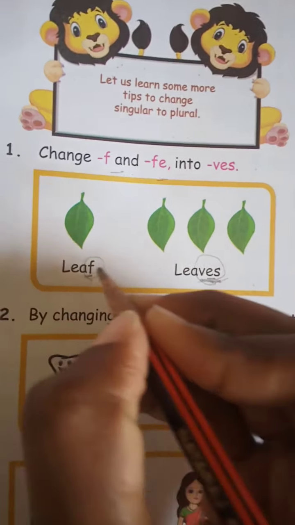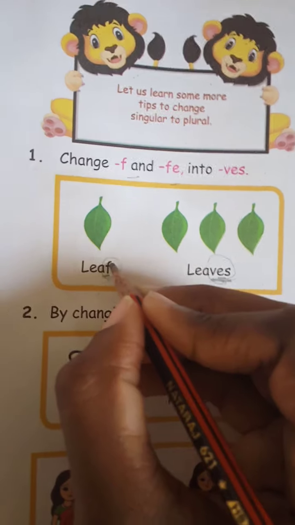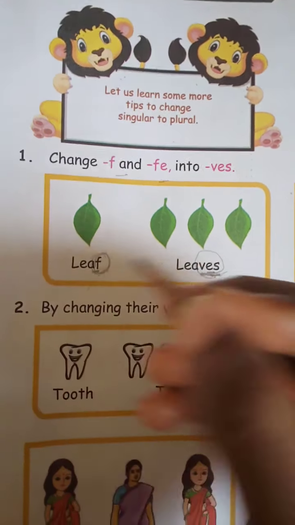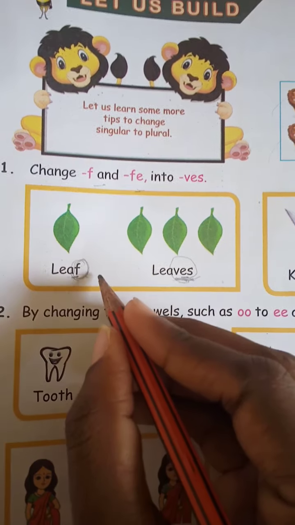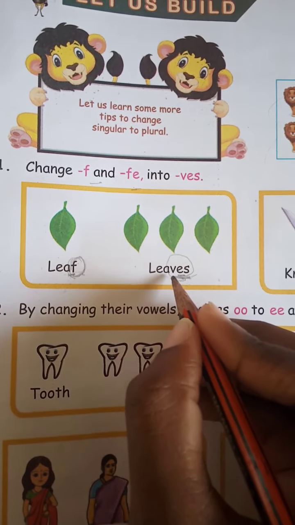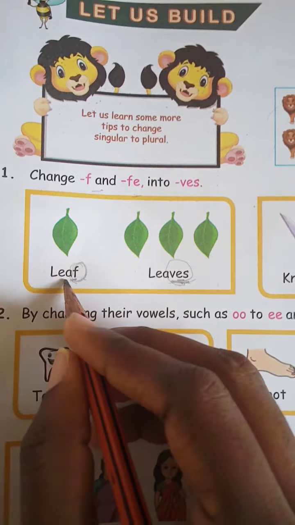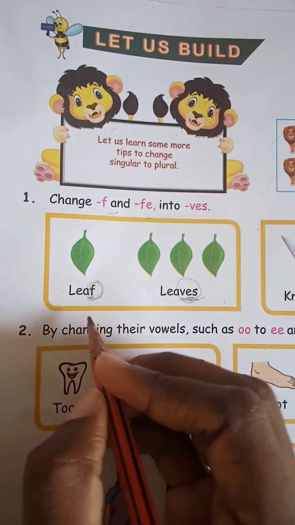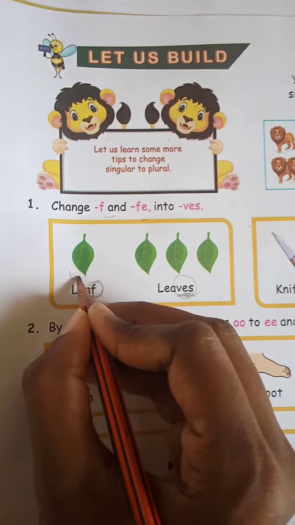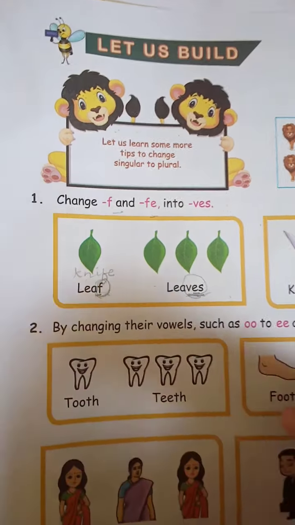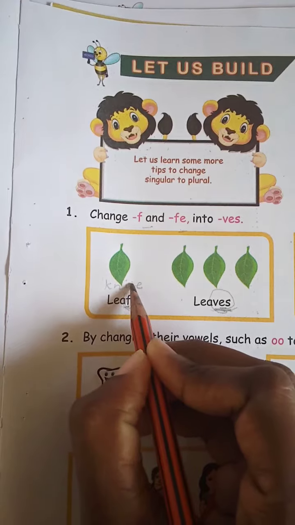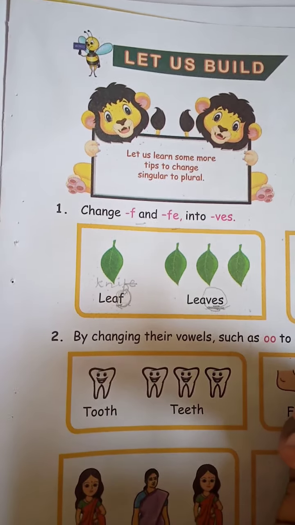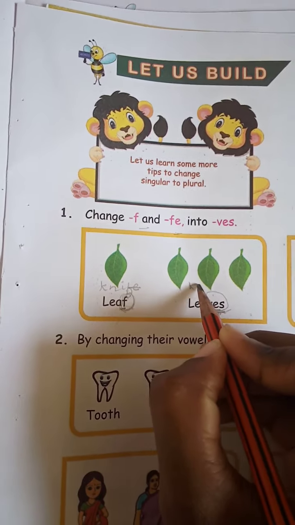If a word ends with the letter f, to change it into plural, you will remove the f and add ves. Leaf, leaves. Now try this. Knife. How will you change it into plural? I said you have to remove this f and e and you will add ves. Knives.